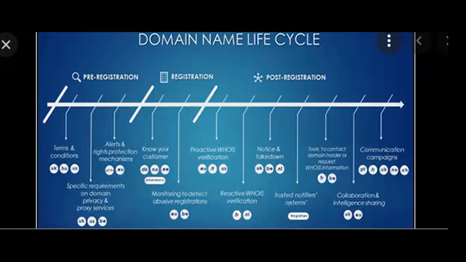.in for India, .au Australia, .ca Canada, .cn China, .nz New Zealand, .pk Pakistan, .jp Japan, and .us United States of America. These all are country specific domain names.